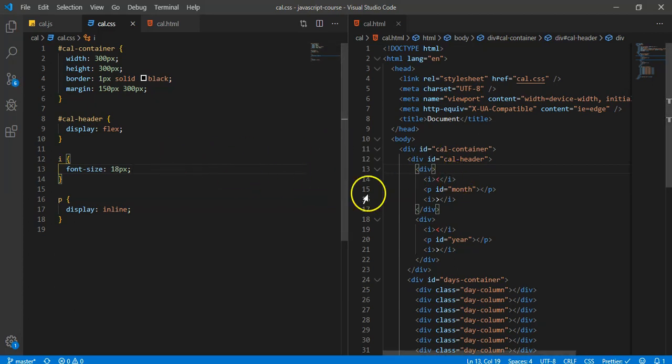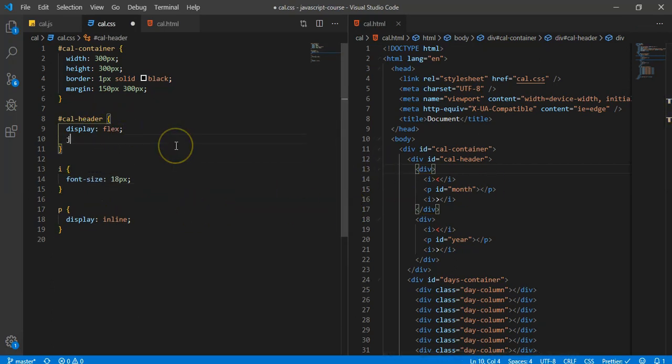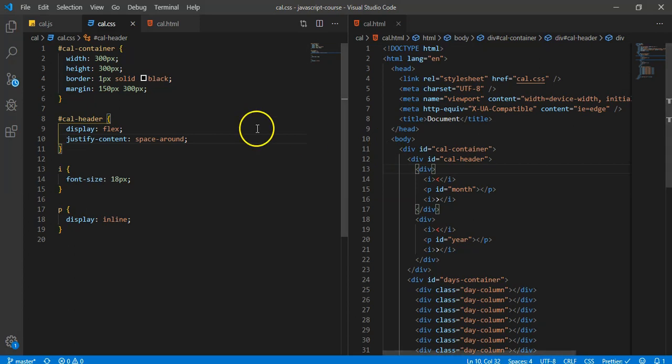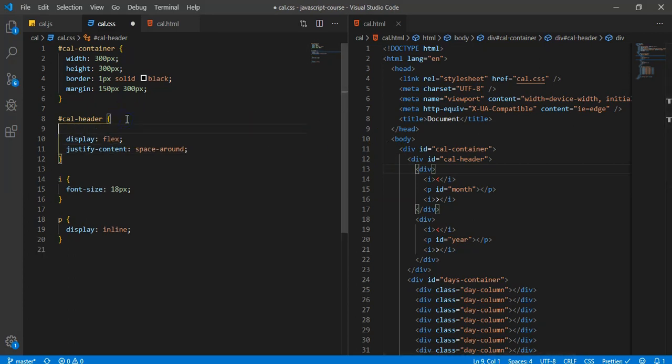Now, what do we want to do? Okay, that's good. Now, for each of these divs, we're going to give this a class of, you know, I don't need to do anything because I did the P's display of inline. Oh, that's what I want to do. Sorry. I want to do justify content space around. And I believe this by default will... good. That's exactly what we wanted. And then even better, we'll just give it a little bit of margin on the top. Margin top, maybe 10 pixels is good. Let's see. All right, that's great.